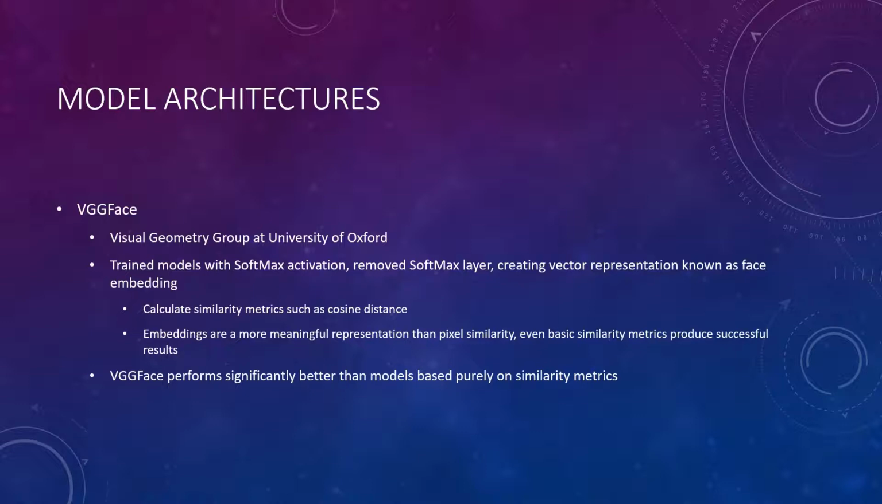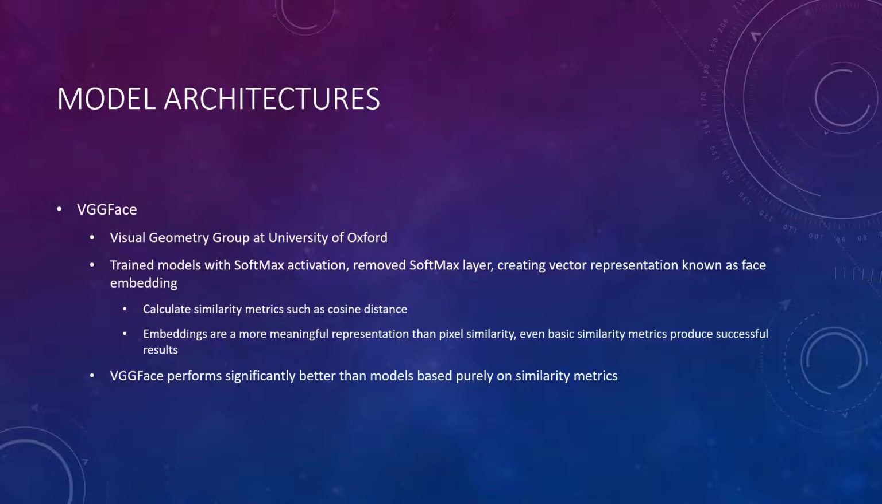VGG Face is a series of popular face recognition models developed by the Visual Geometry Group, VGG, at the University of Oxford. They first developed methods to create a large training dataset in order to facilitate the training of neural network face recognition systems, train their models with softmax activation, and then remove the softmax layer to create a vector representation known as a face embedding.